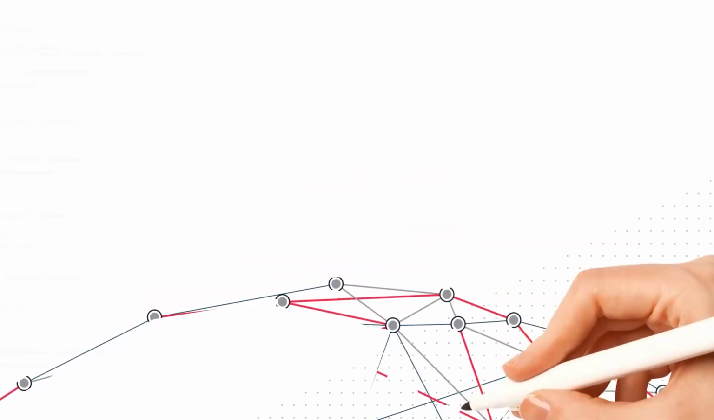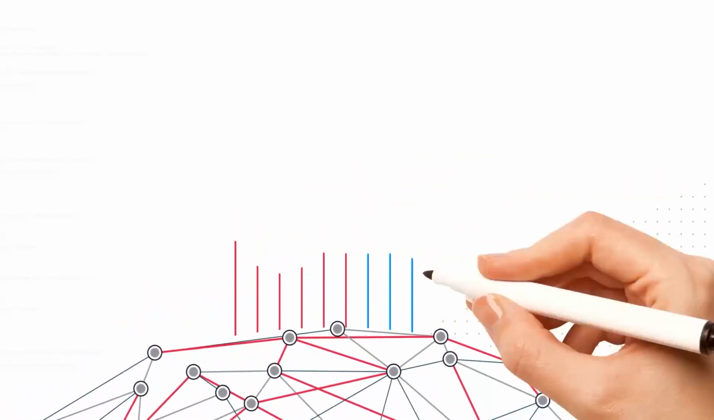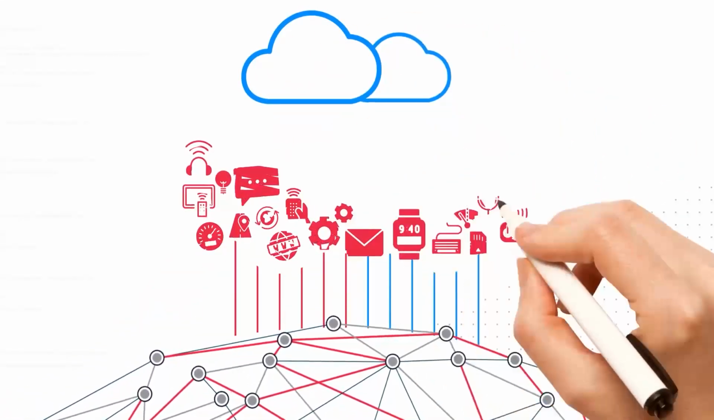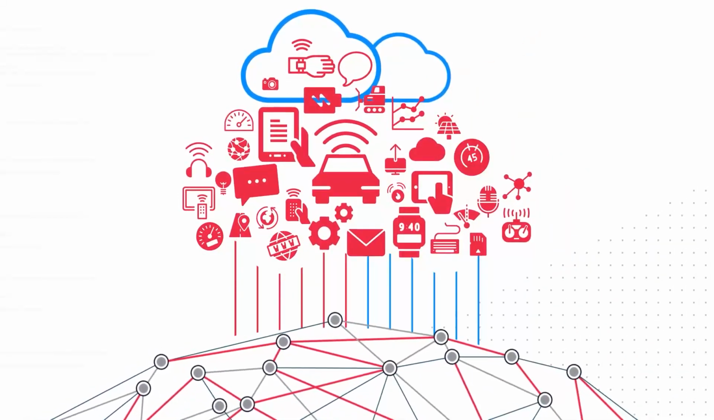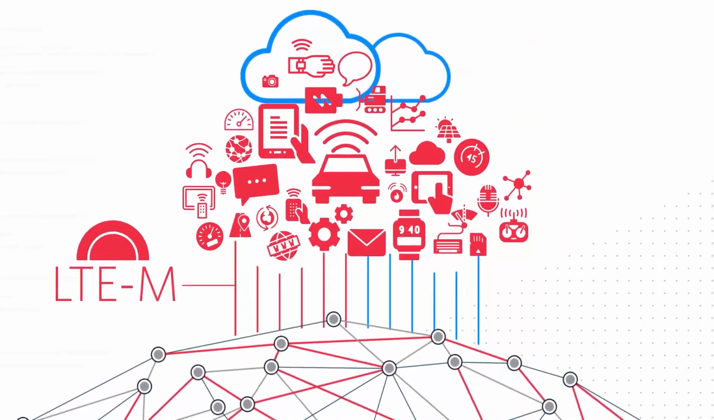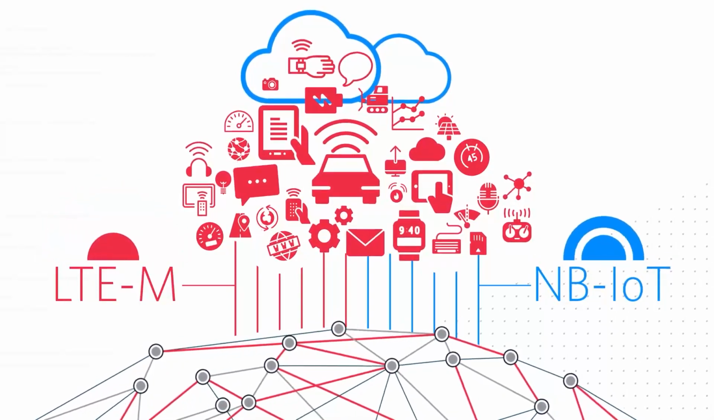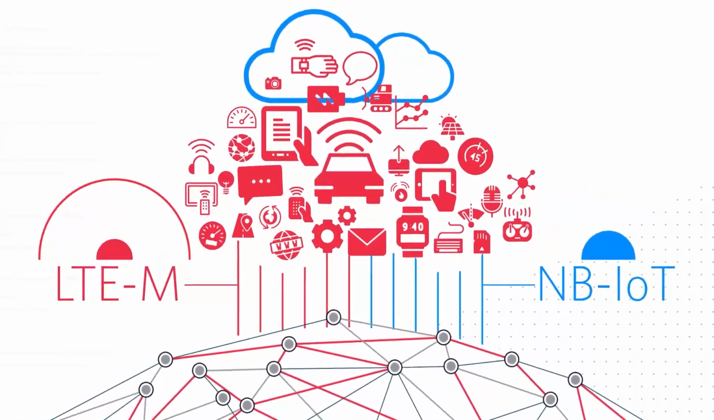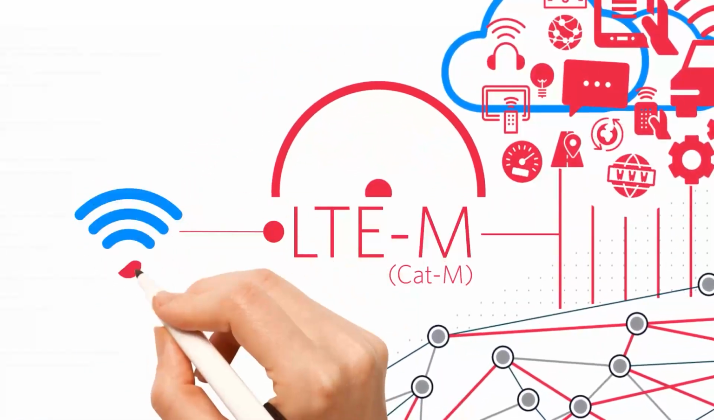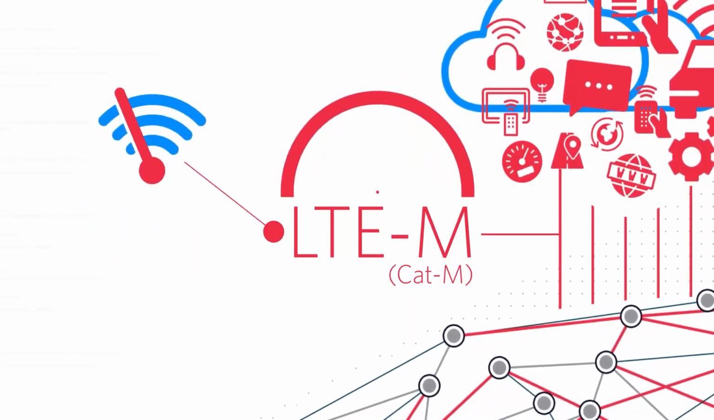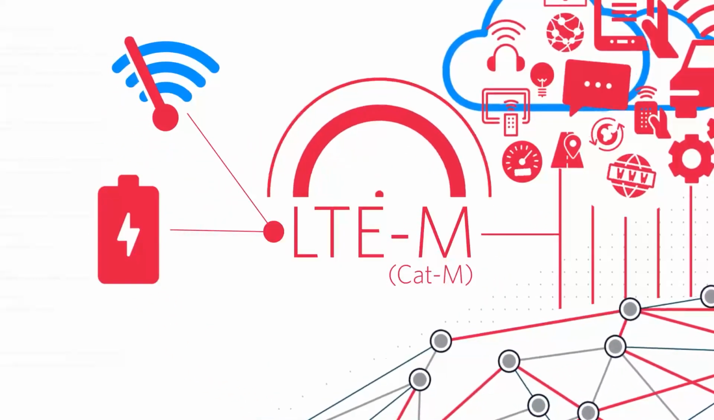For many IoT devices, an intermittent low bandwidth connection is sufficient. Two technologies have the support of the 3GPP: LTE-M and narrowband IoT. Let's examine the differences. LTE-M, or Cat-M, are low bandwidth options for existing LTE networks, best for battery-powered devices that